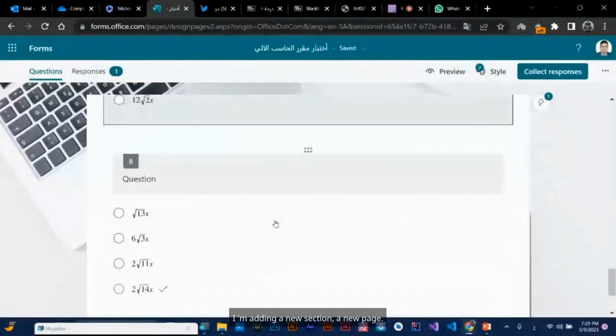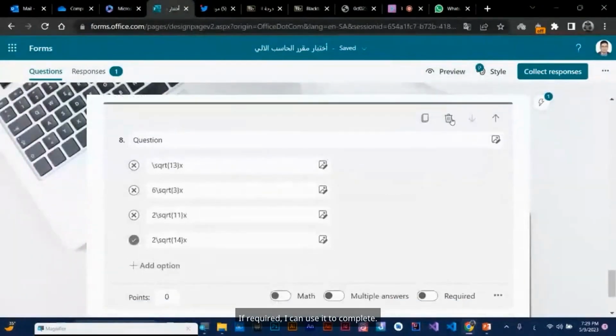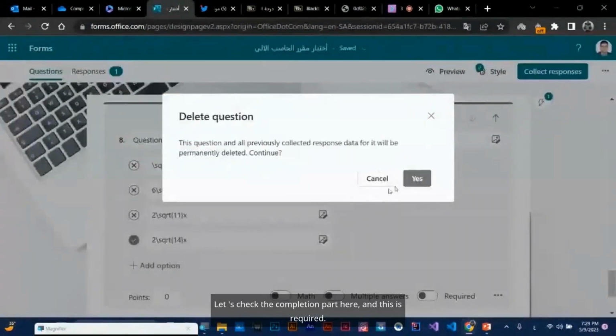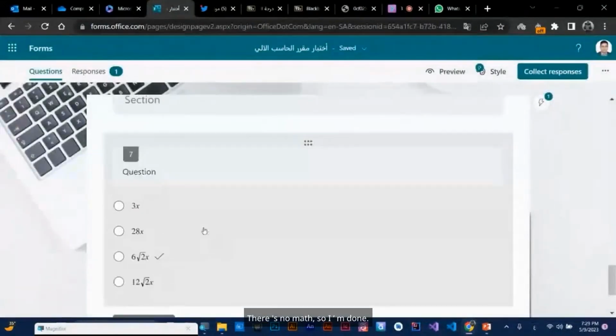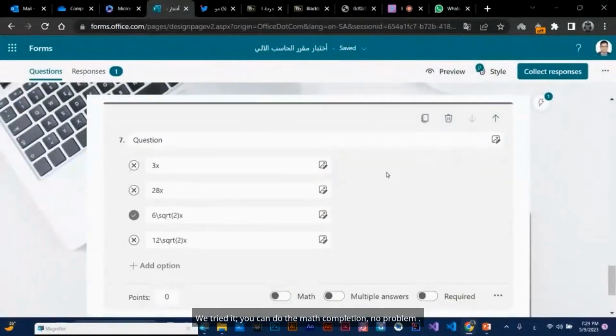I'm adding a new section, a new page. If required, I can use it to complete. Let's check the completion part here, and this is required. There's no math, so I'm done. We tried it. You can do the math completion, no problem.